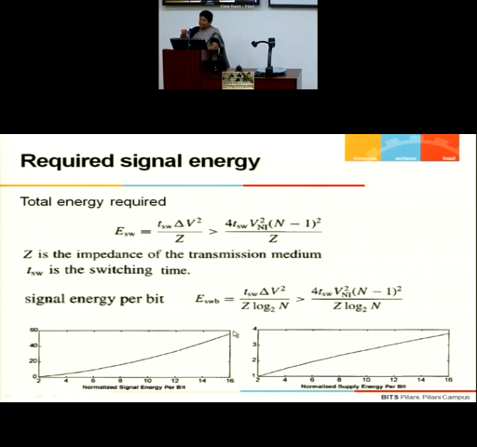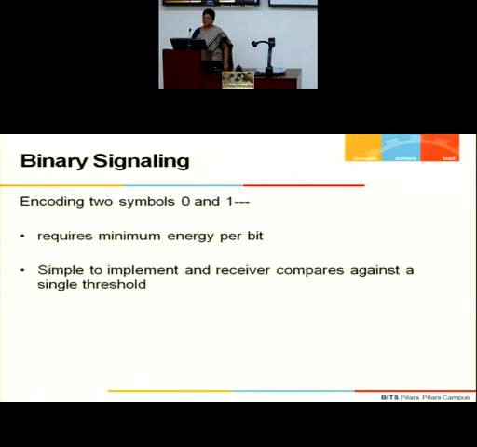But if you look at the total energy, where you have the entire range from V low to V high, that will ultimately saturate, because you cannot have a delta V more than V low to V high. That range is fixed. So I will be discussing these two graphs once again. And we know for binary signaling, energy requirement is minimal, the minimal possible.